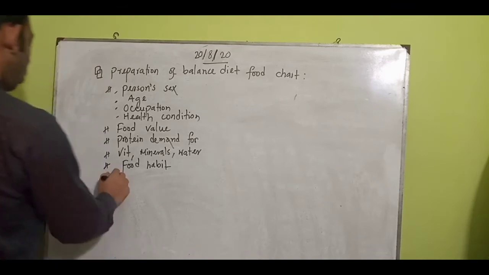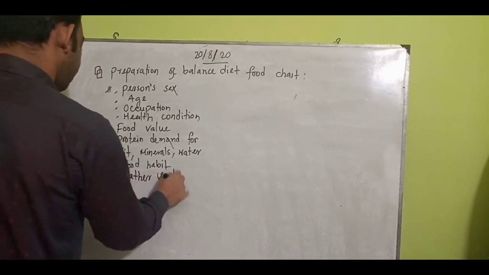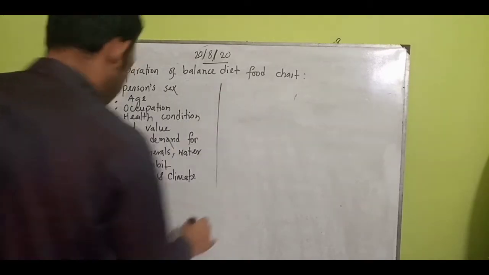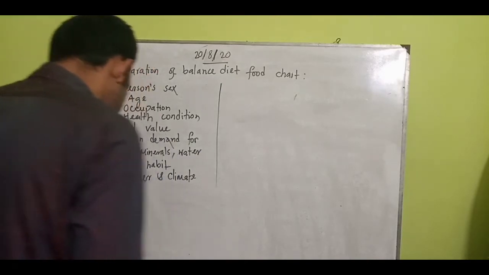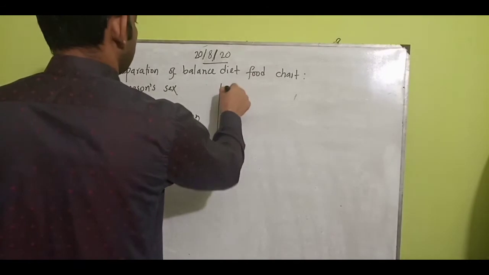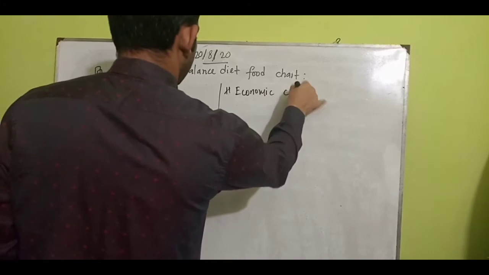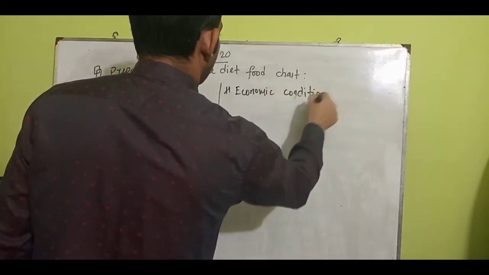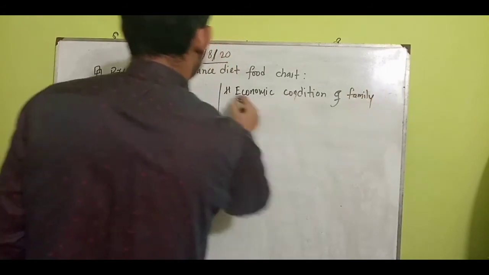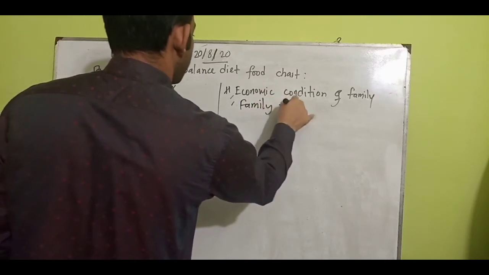Then weather and climate condition, then we can write economic condition of the family, family members.